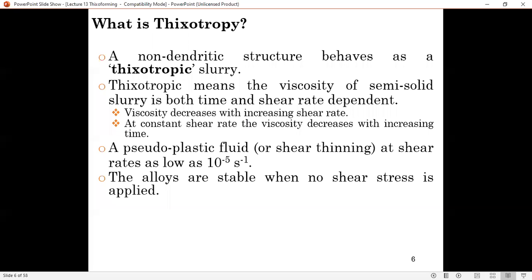It means that if you have a thixotrophic material, a slurry, and you don't apply a shear stress on it, so if it doesn't shear, you just put it there, then it will maintain its structure. If you apply shear on the material, then it will flow like a fluid.